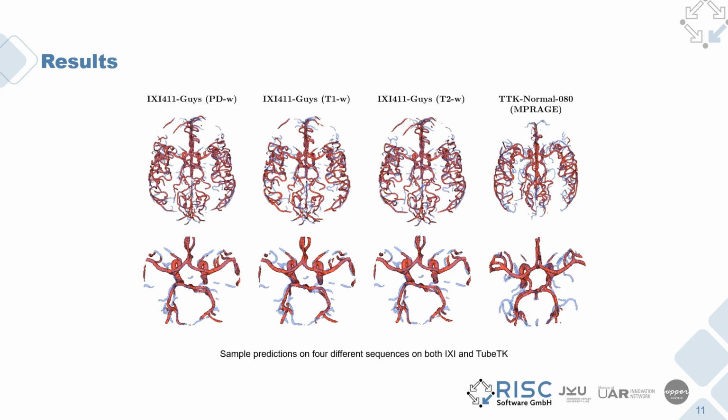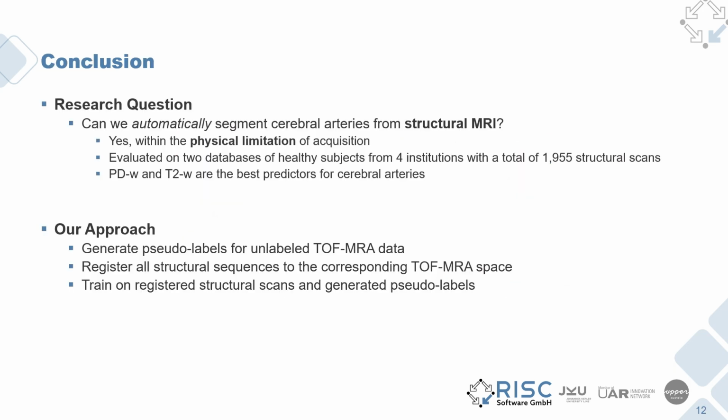We show a few sample prediction results on different structural scans over both datasets. The model segments most cerebral arteries within the physical limitations of the scans quite well, especially for the circle of Willis region. Answering our research question, can we automatically segment cerebral arteries from structural MRI? Yes, and definitely within the physical limitation of the acquisition.